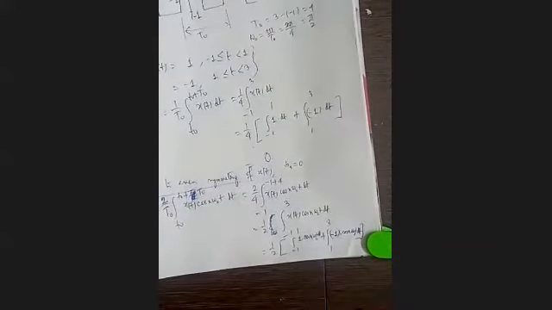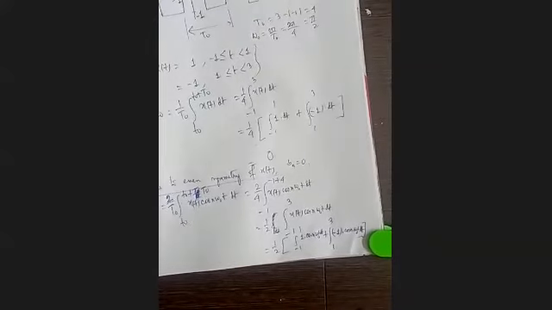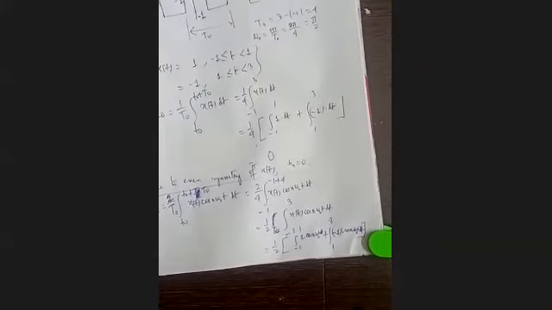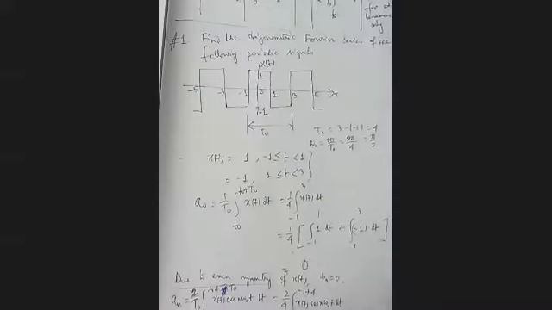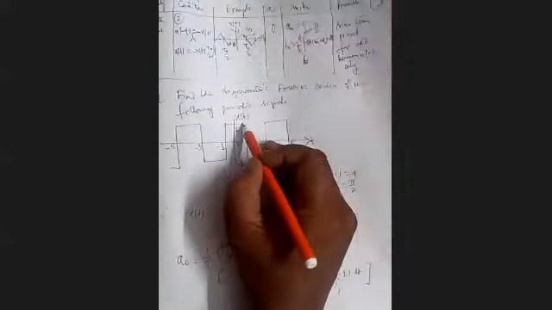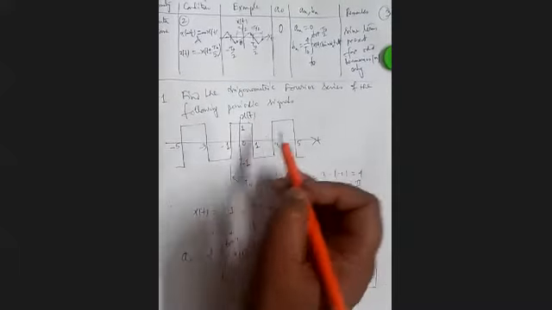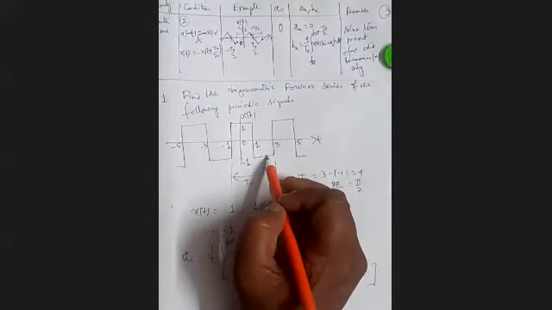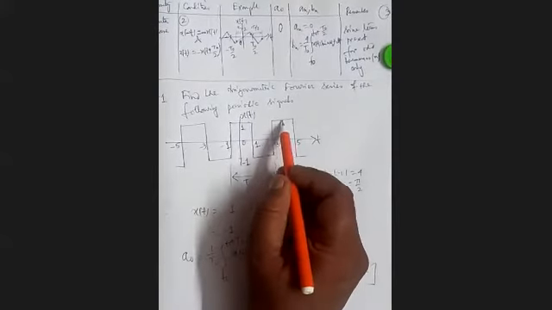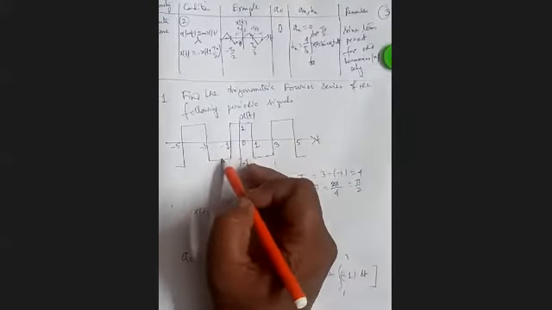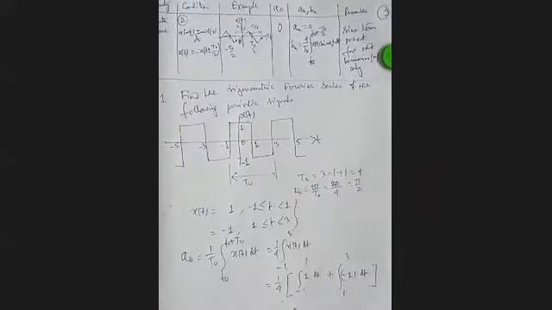Okay, that is our result. Note that this signal is not only even, it is having one more thing: it is having half-wave symmetry. You take any point here, and shift it by T0 by 2, that is, by 2. So you get that one. Again, shift it by 2, you'll get that one. So shift backward, that one. So it is having half-wave symmetry.